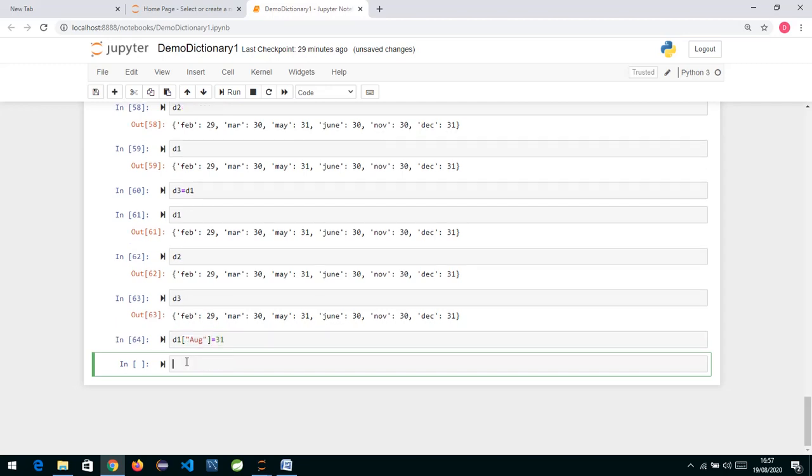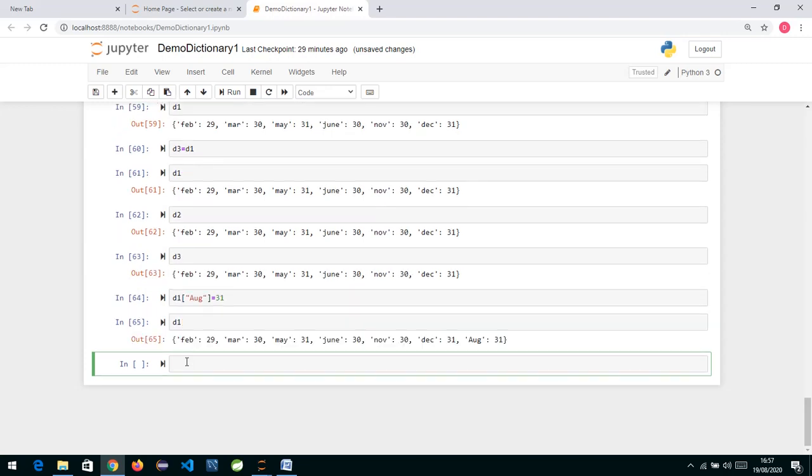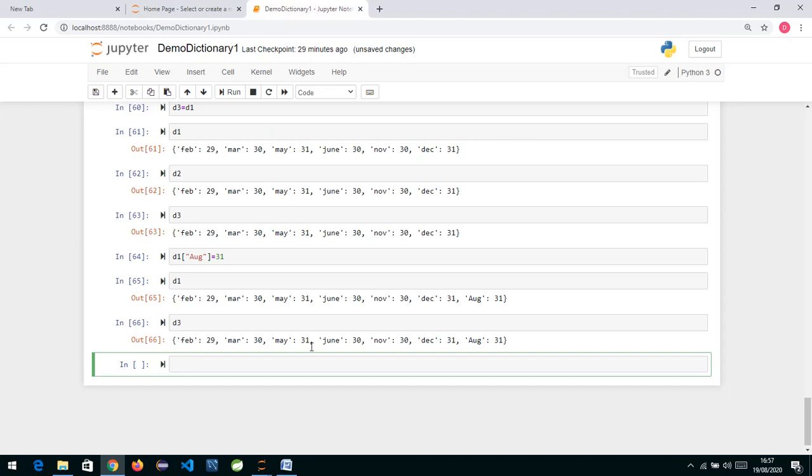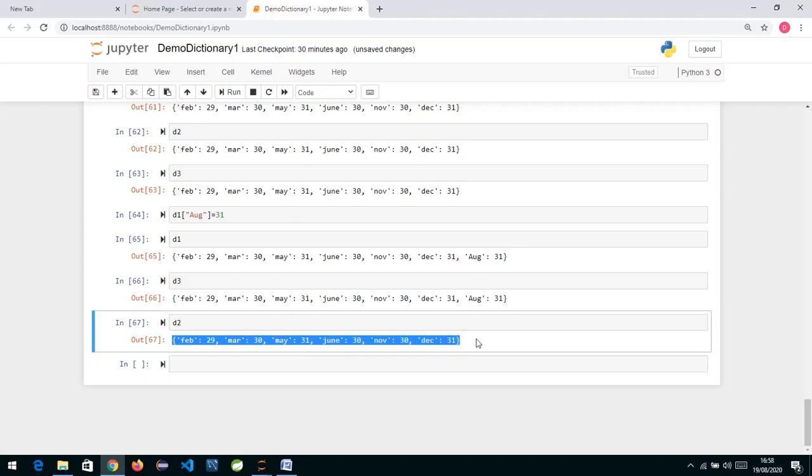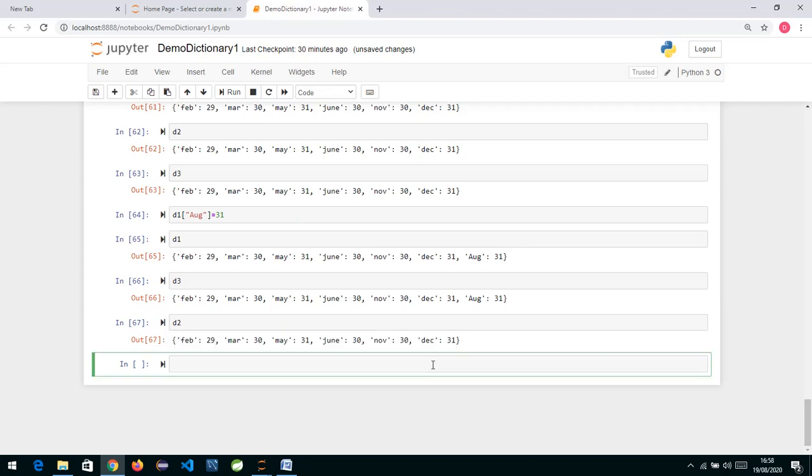and hit this and check D1, in D1 we have August, and in D3 also we have August. And if I show you D2, in D2 we don't have August. So the copy method is going to create a new copy of your existing dictionary, altogether new elements, allocating new memory. It is going to create a clone of your existing dictionary.